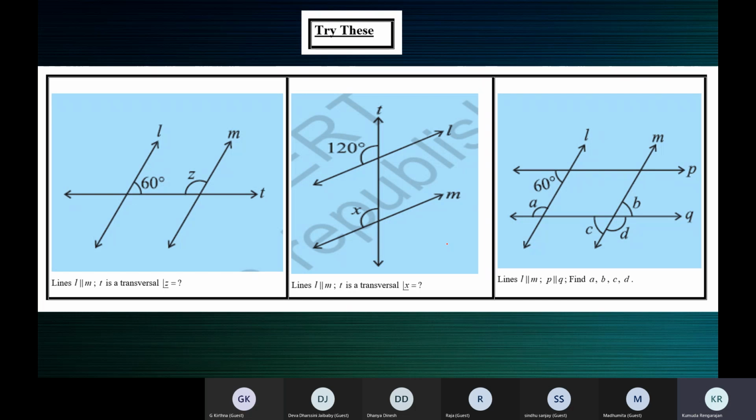What about the second one? Ma'am, X is equal to 120 degrees. Very good. X is 120 because, reason? Corresponding angles are equal, because the lines are parallel.